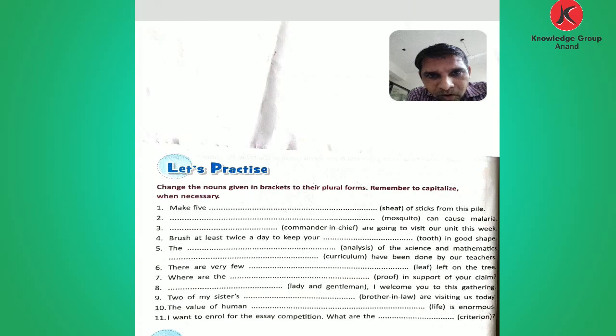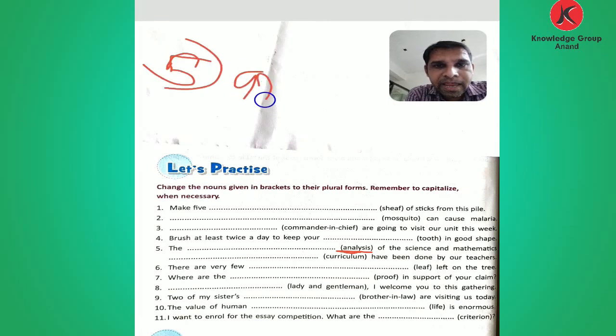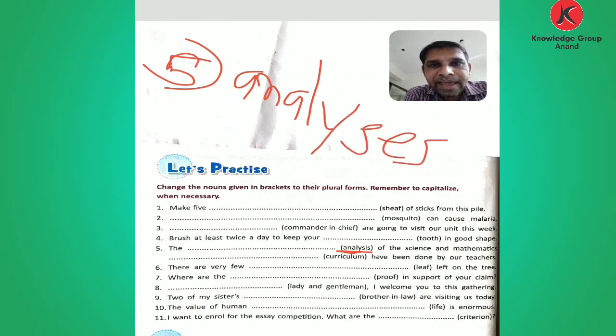The blank of science and mathematics. So here given analysis. So what do you write here? The plural. Number 5 answer: ANALYSES. Analyses of science and mathematics, two subjects. Okay, that is why we put the plural, not the singular.